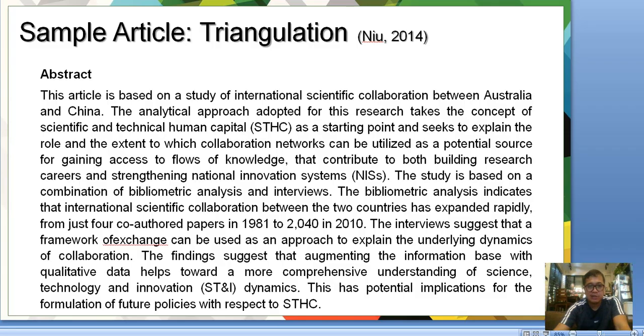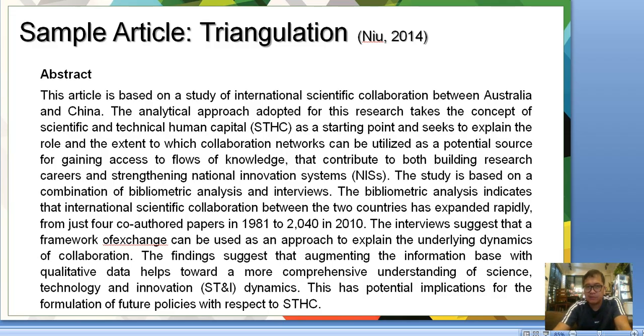This article is based on a study of international scientific collaboration between Australia and China. The analytical approach adopted for this research takes the concept of scientific and technical human capital as a starting point and seeks to explain the role and the extent to which collaboration networks can be utilized as a potential source for gaining access to flows of knowledge that contribute to both building research careers and strengthening national innovation systems.